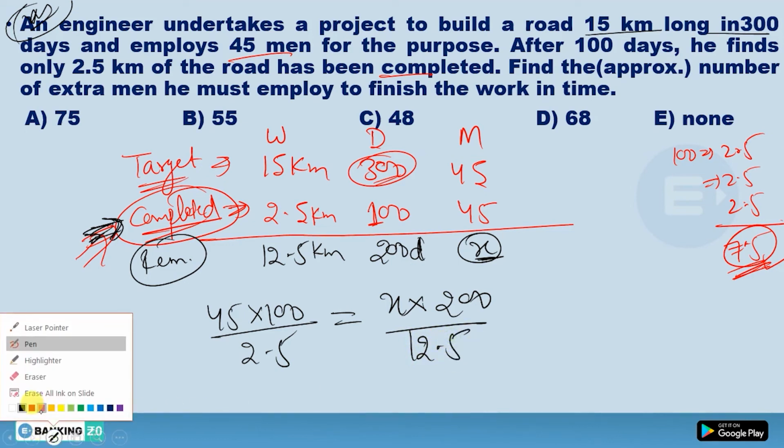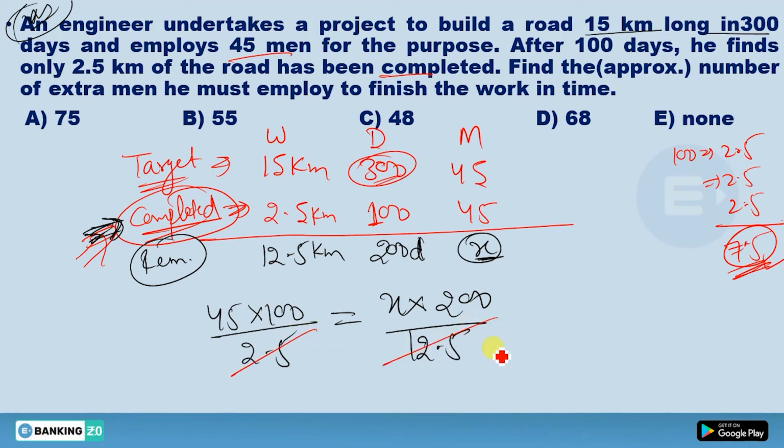So thus cancel out this. 25 will cancel out this 5 times, this 5 times will cancel out this by 40 times, this will cancel this. So what you're gonna get, this is 2, this is 5, actually 45 into 5 is 225 divided by this 2. What you're gonna get, 112.5.